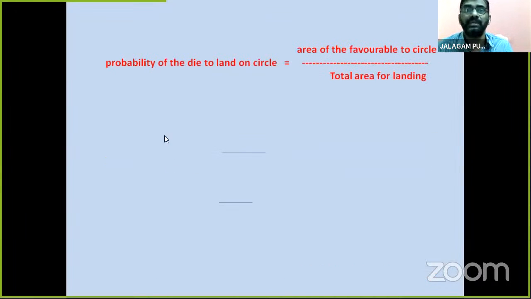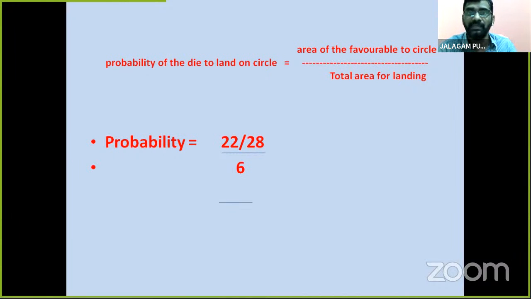Now the probability of the die to land on the circle is favorable region by total region. Okay, children? Favorable region we already found, 22 by 28. Now the probability is favorable area of the circle, 22 by 28, by total area of the land, which is 6 square meter. That's 22 by 28 by 6.